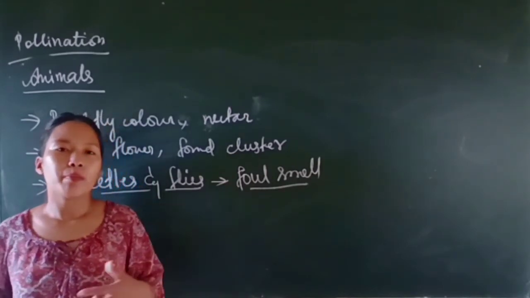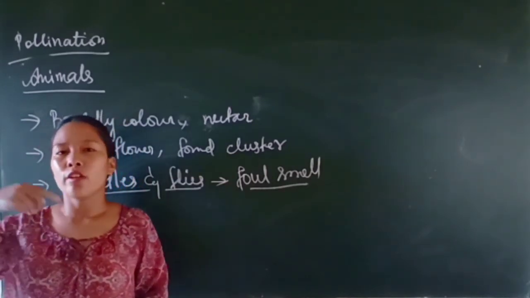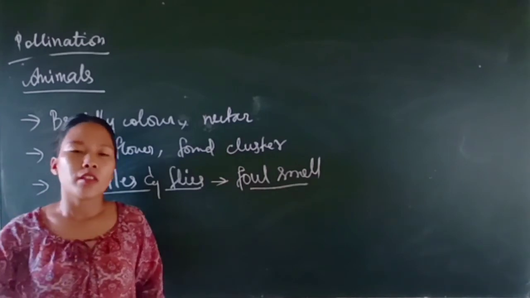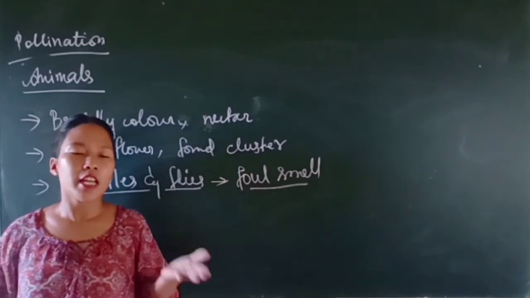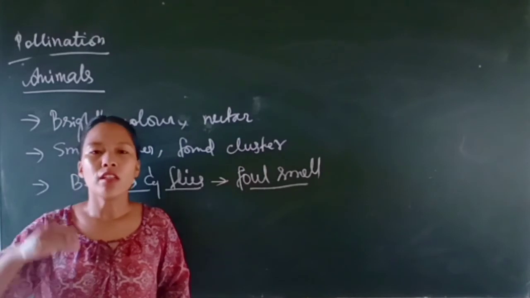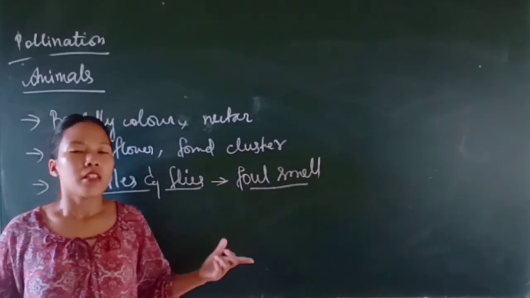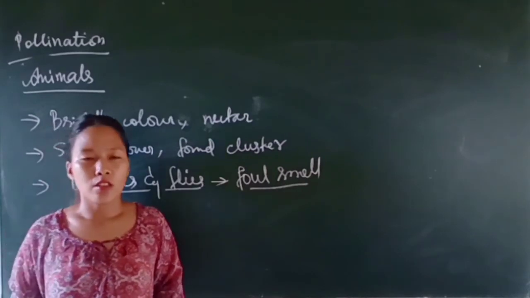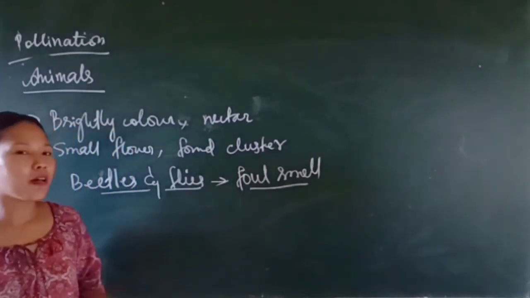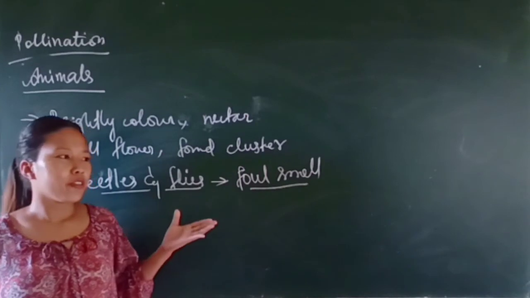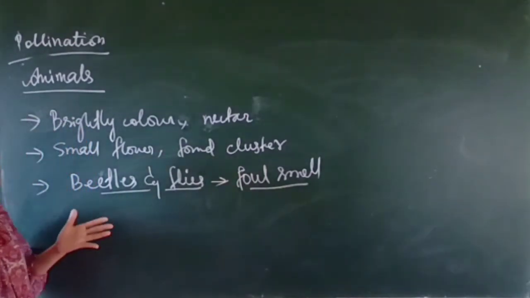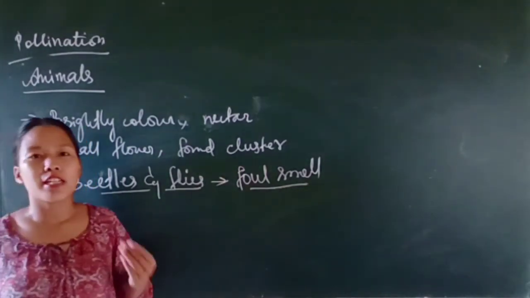So they are helping each other. Plants offer rewards like pollen grains, nectar, and even a safe place for laying eggs to the animals. And we know that animals are helping the plants in carrying out pollination. So this is all about pollination: what is pollination, and these kinds and agents of pollination.